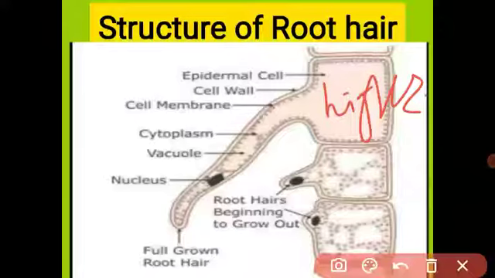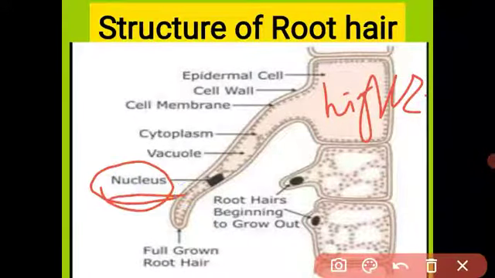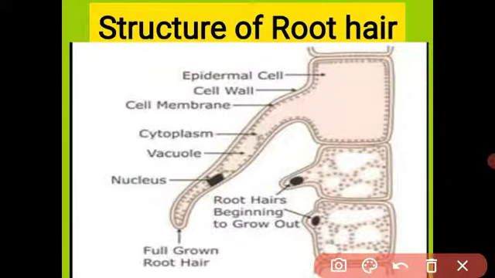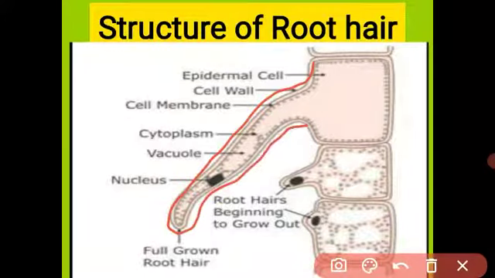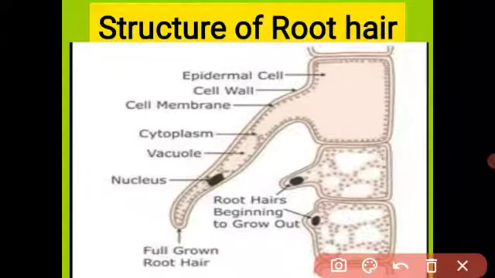This is the nucleus. The nucleus is a very important part of the cell because all the functions are controlled by the nucleus. Understood, student? This is the structure of the root hair, and the root hair absorbs water from the soil. Have you understood the structure of the root hair?